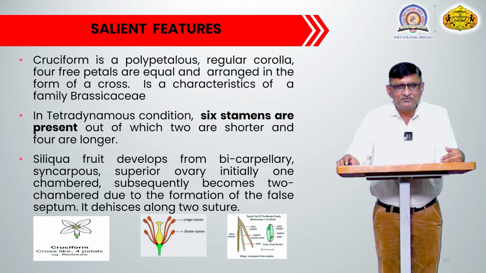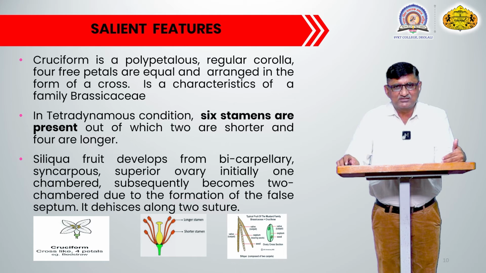In the third image you can see the siliqua or silicula kind of fruit. The fruit is like a pod, it has a septum and 2 sutures. At the time of dehiscence, both sutures go away from the septum and the seeds are thrown out.